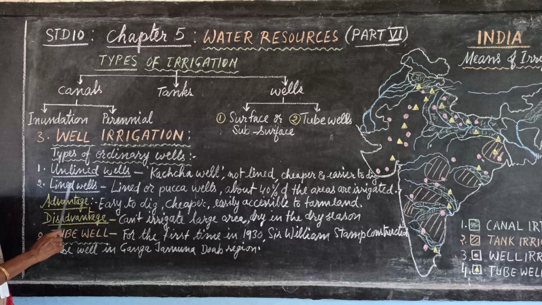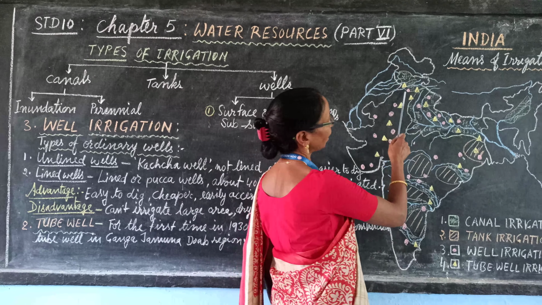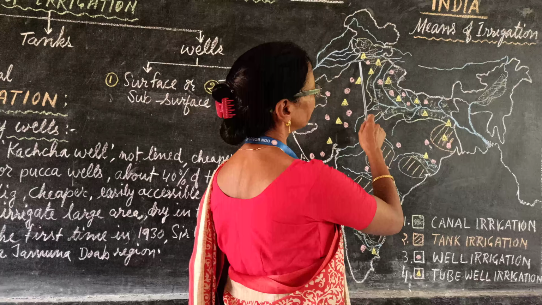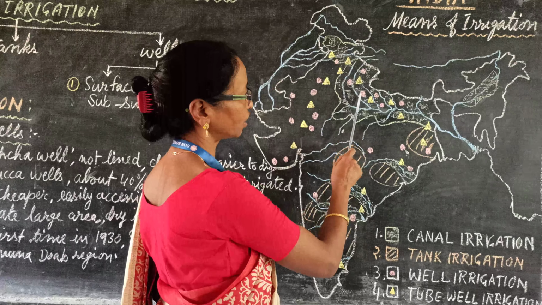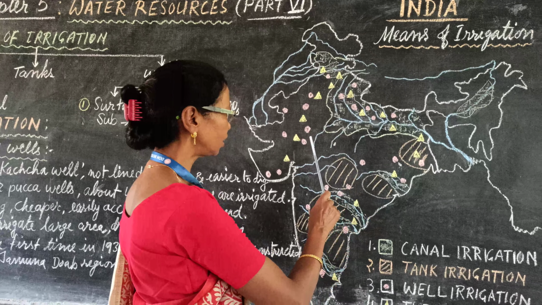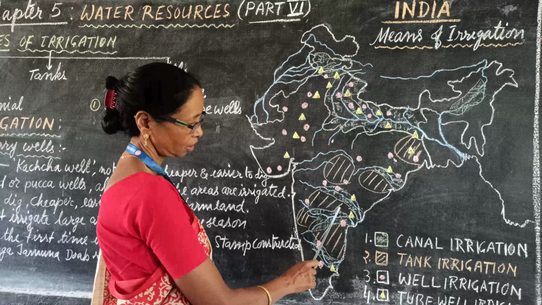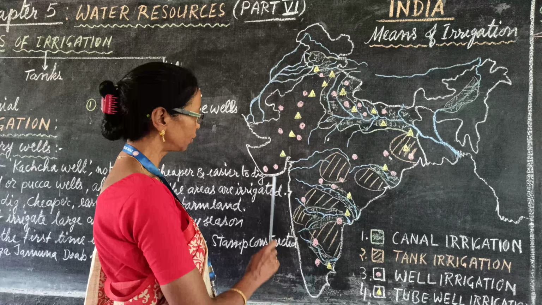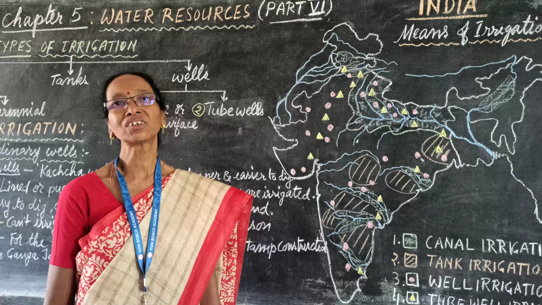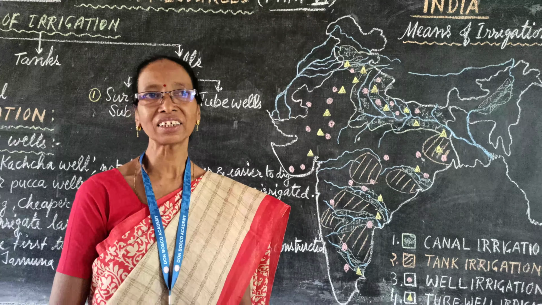These unlined wells or lined well irrigation, if you look at the map of India, are useful in the northern plain, in Punjab, Haryana, Himachal Pradesh, Uttarakhand, Uttar Pradesh, Bihar, West Bengal, and in other regions also. If you see Orissa, Madhya Pradesh, Andhra Pradesh, Maharashtra, Tamil Nadu, Gujarat, parts of Rajasthan, they are very useful as farmers can dig wells easily and that is cheaper.